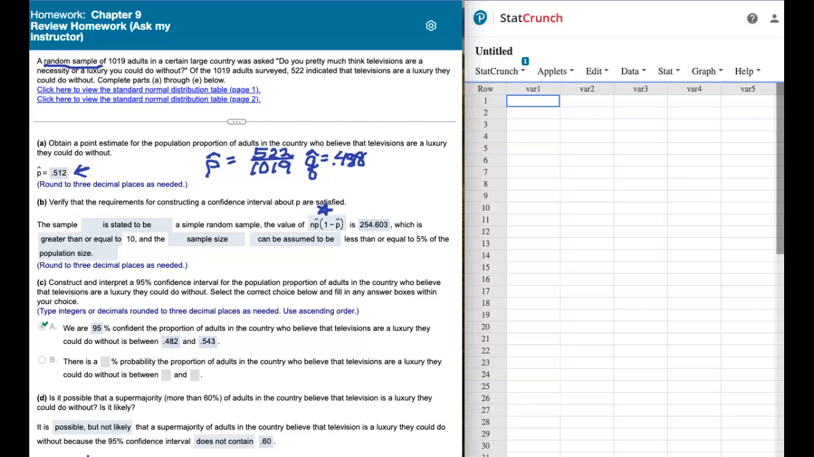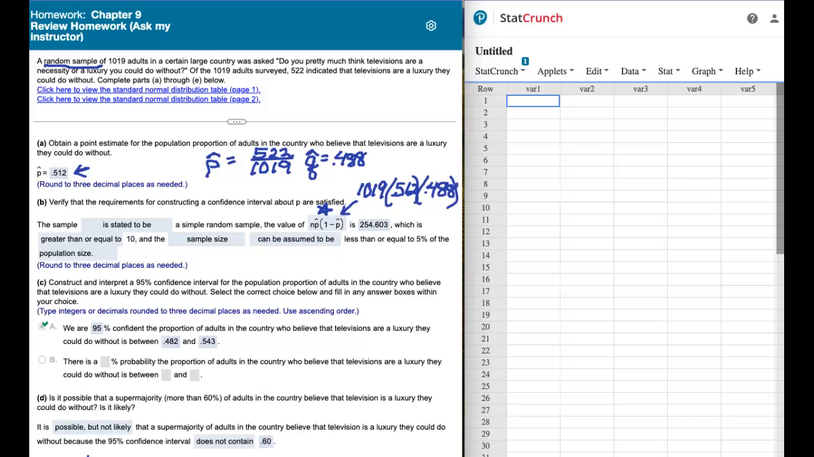What is that value? To find this value here, we're going to multiply n, which is the 1,019, that's our sample size, times p hat, which was the 0.512, times q hat, which is the 0.488, and that gives us the value that we see here, 254.603. So the test is that this product must be greater than or equal to 10.